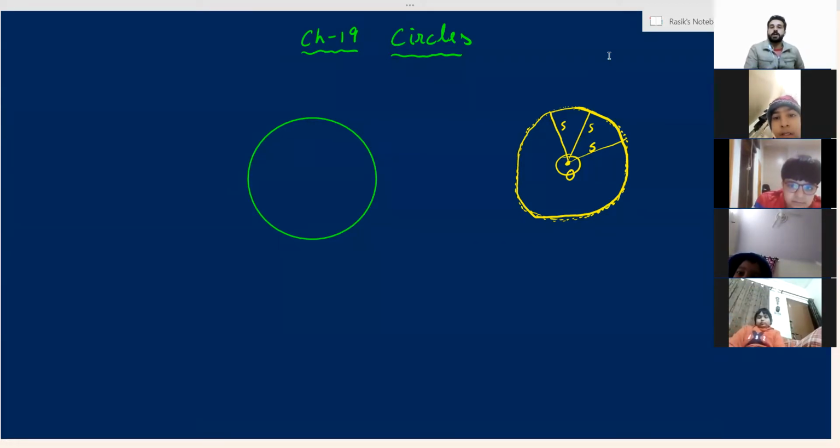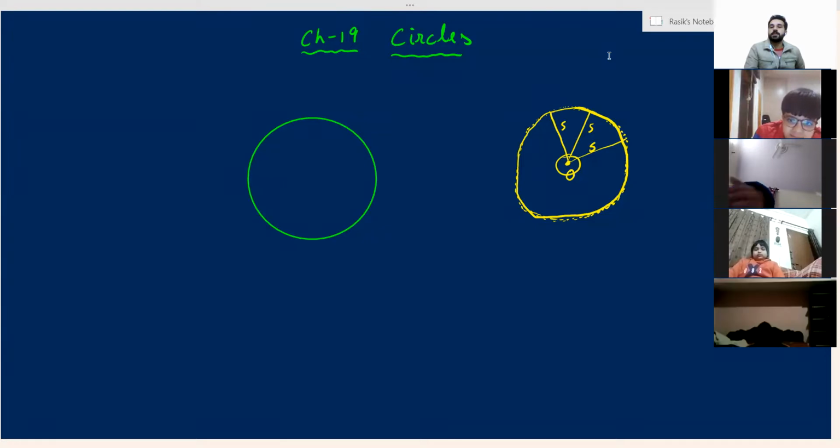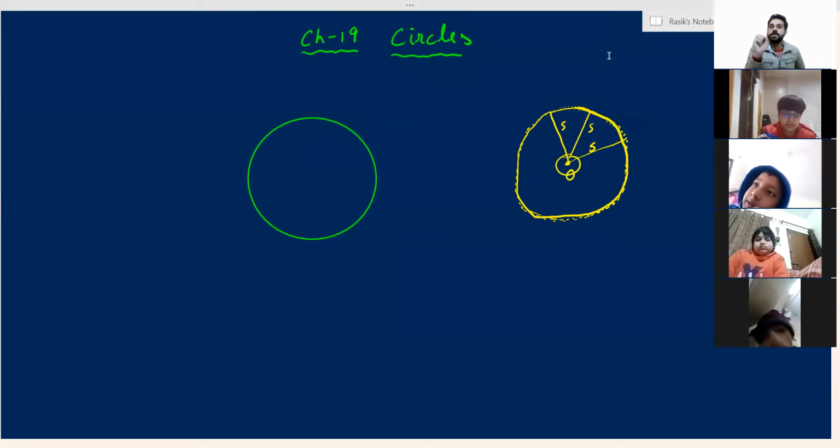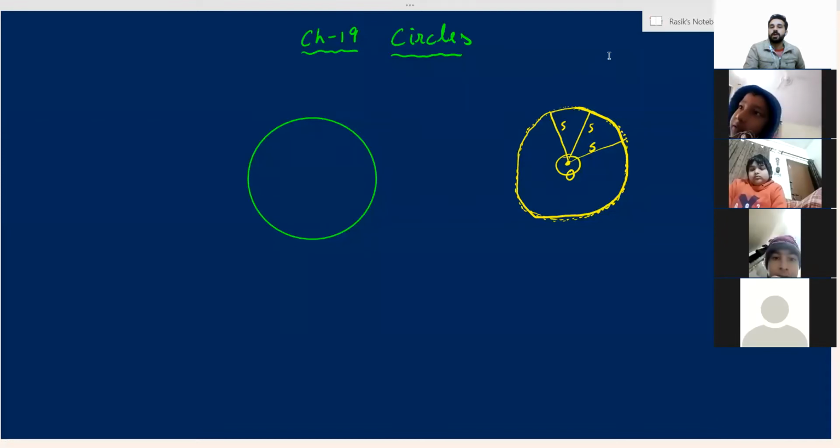Yes, correct. A circle is a set of infinite points where all the points are at equal distance from a particular center point. Okay. So every circle has a center.